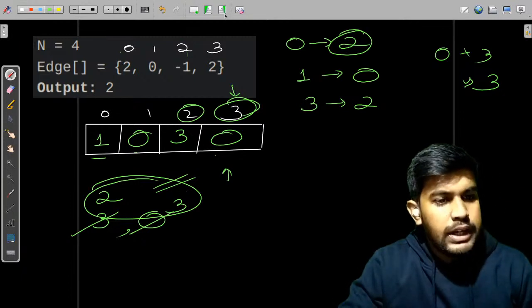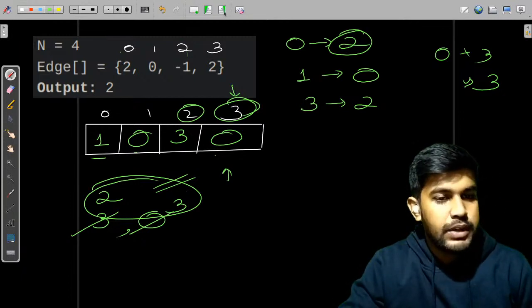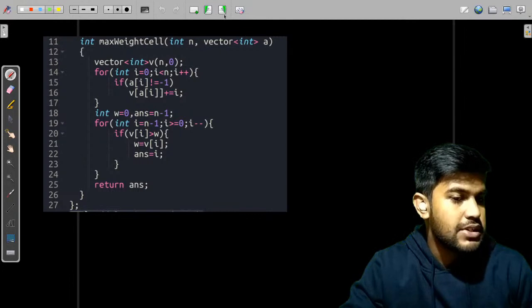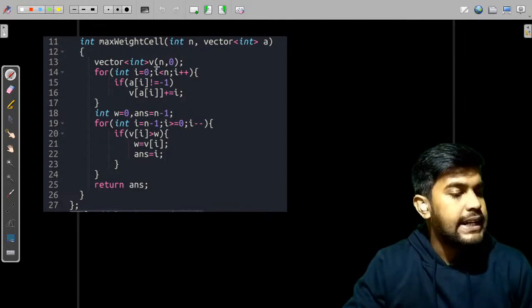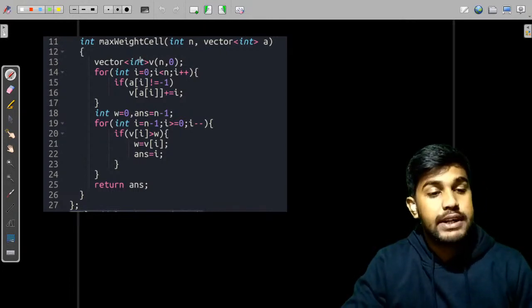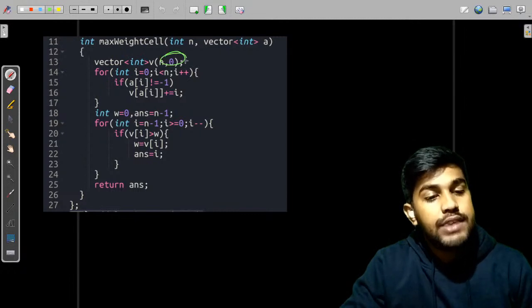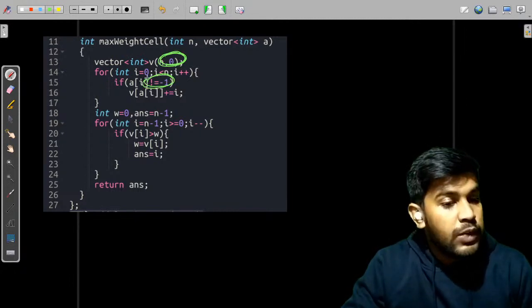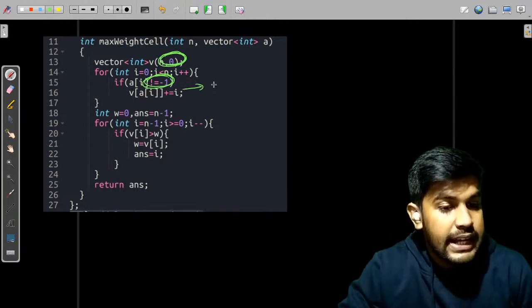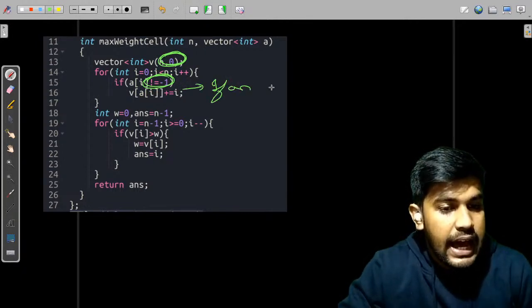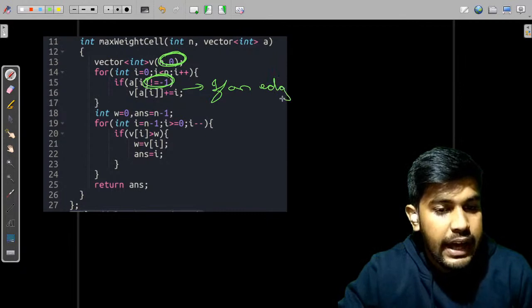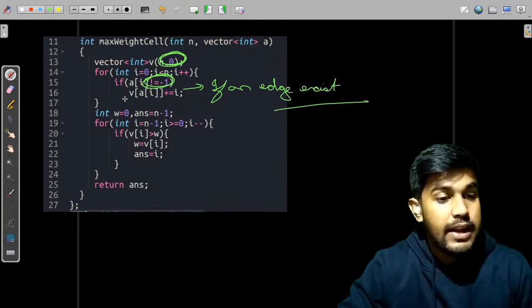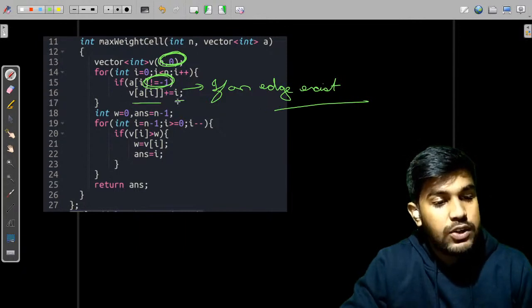Now let us move to the next problem. Now let us move to the implementation. The implementation is quite easy. We would first initialize a vector of integers, everything 0 at first. Now, if it is not equal to -1, that means an edge exists, so we add that to the answer.